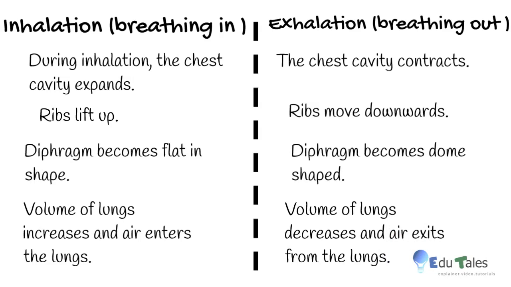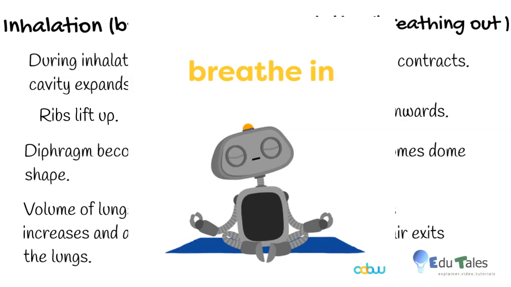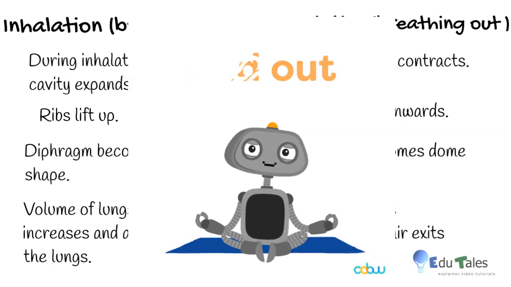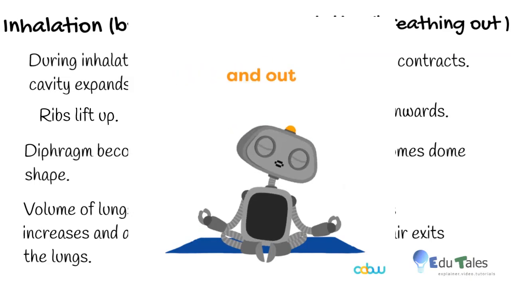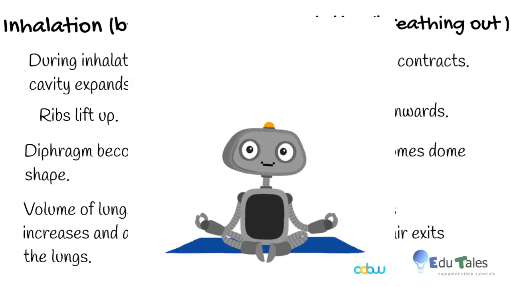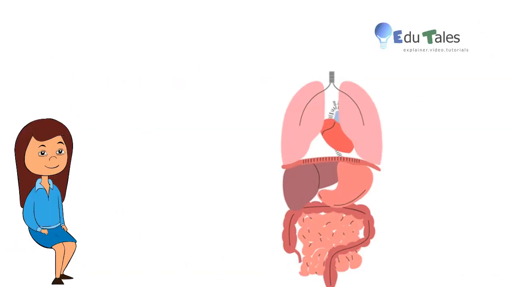And due to all of the above, in exhalation, volume of lungs decreases and air exits from the lungs. Just observe your breathing in and out. You will understand the working of inhalation and exhalation pretty clearly. Observe the movement of diaphragm.